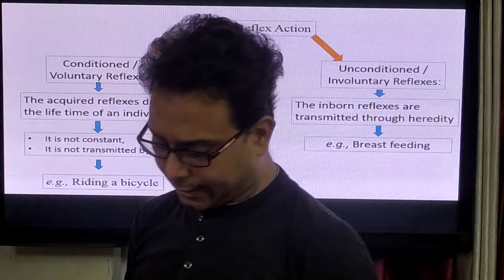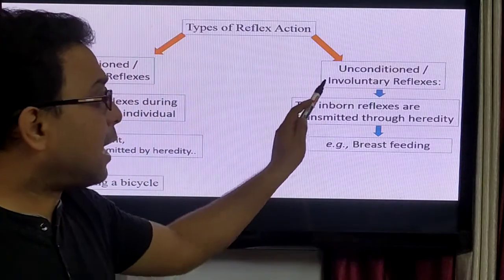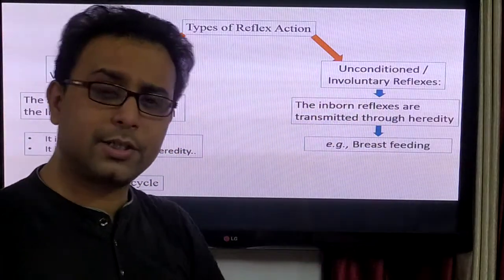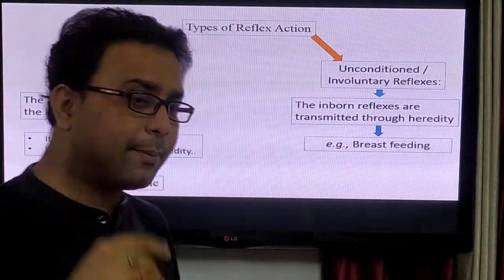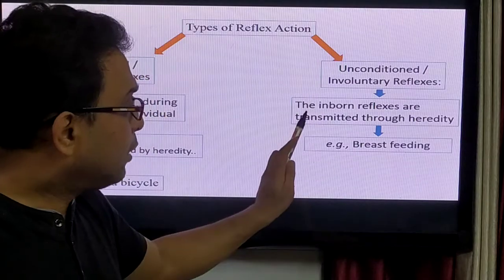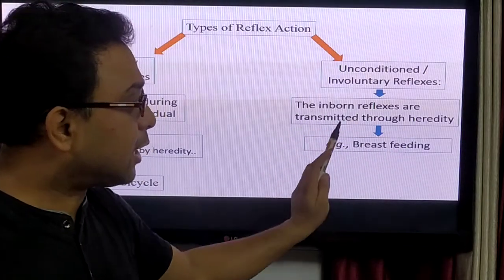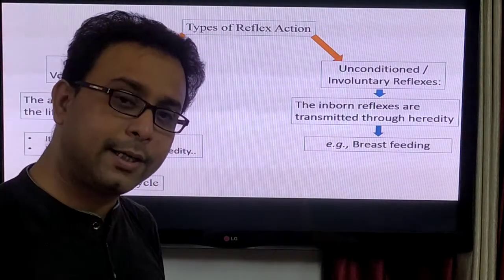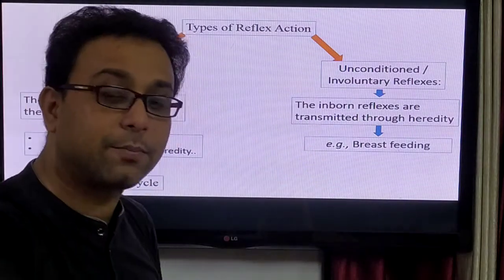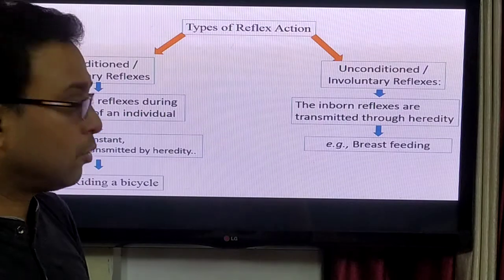But on the other hand, there are the unconditioned or involuntary reflexes. That means some reflexes are inborn. So the inborn reflexes are also transmitted through heredity. That means from the parents, these characteristic features are transferred to you.